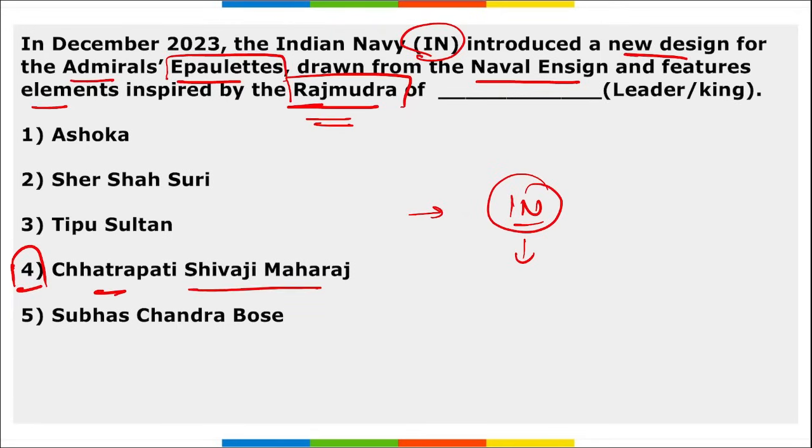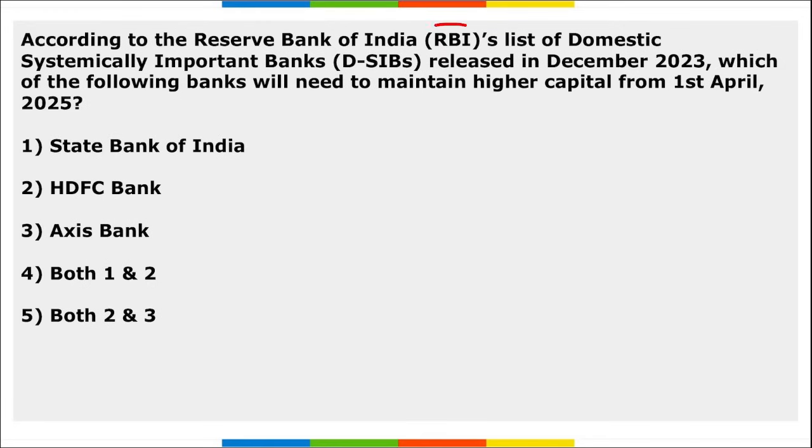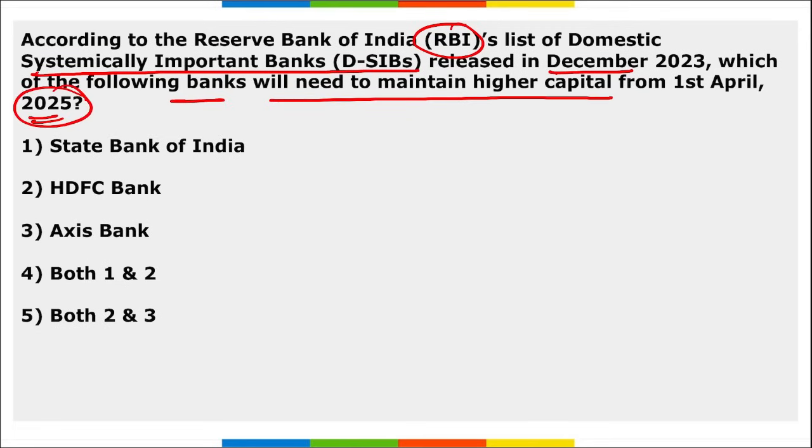Next, according to RBI's list of domestically systemically important banks that was released in December, which of the following banks will need to maintain higher capital from 1st of April 2025? It is SBI and HDFC Bank. They need to maintain higher capital from 1st of April 2025 as per the guidelines released by RBI.